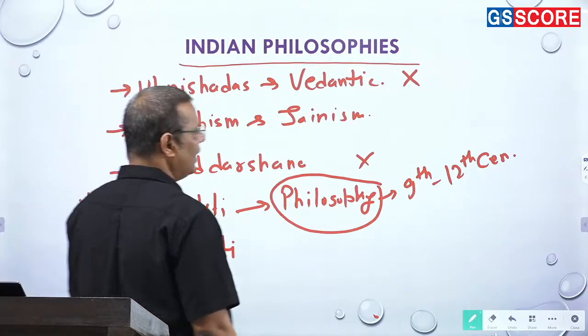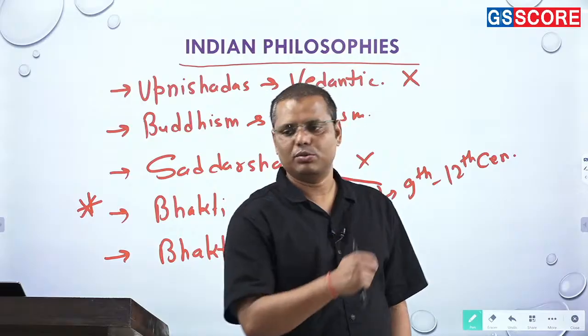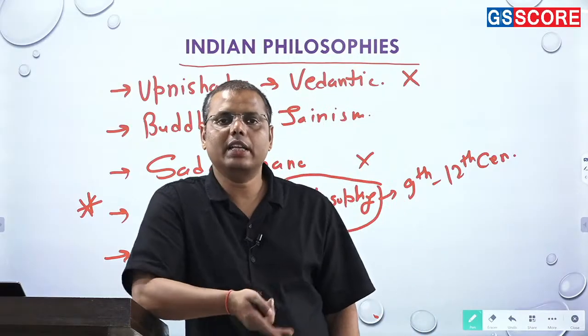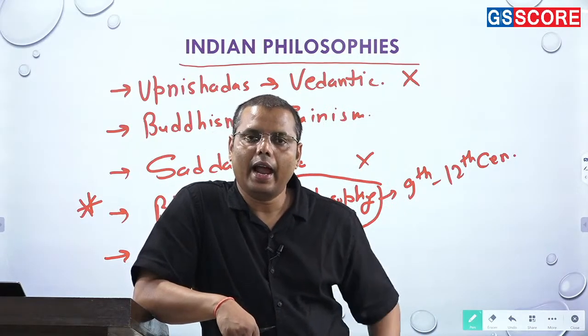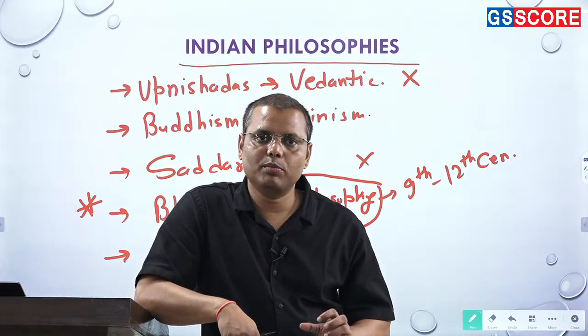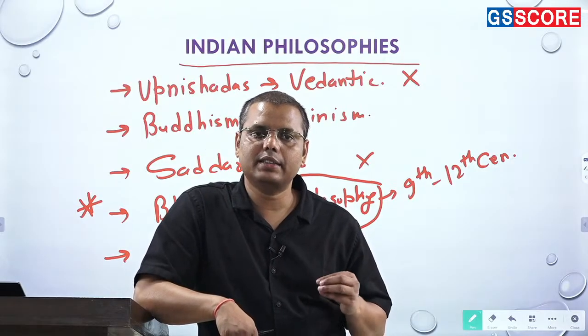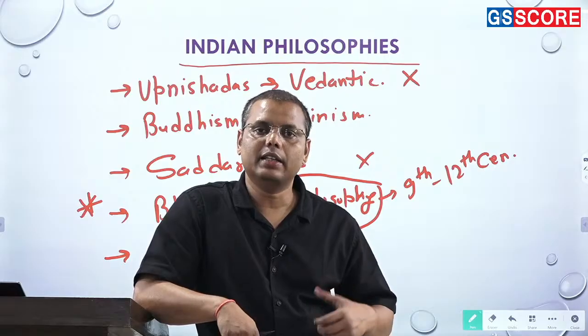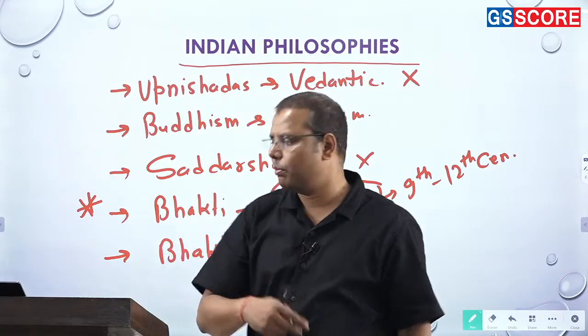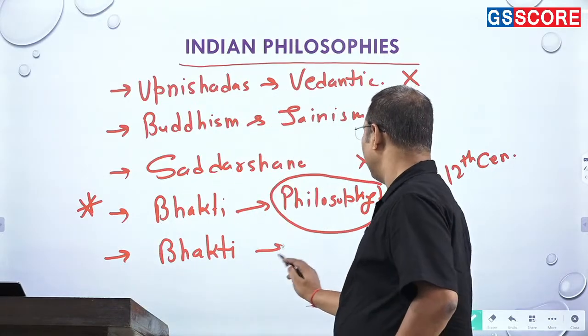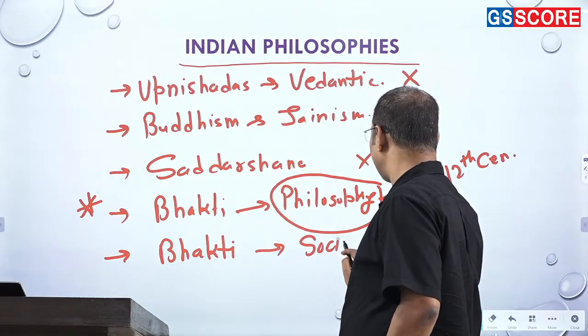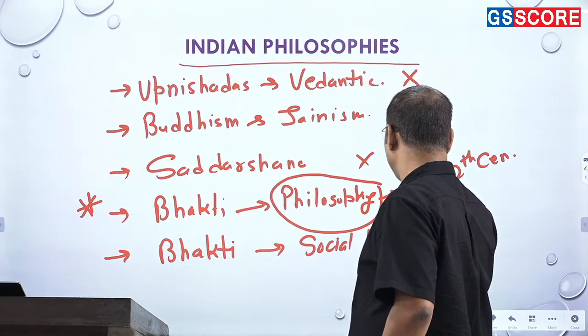Frankly speaking, in the medieval period, there were two movements which were very, very important. One is Bhakti, one is Sufi, right? And the Bhakti and Sufi movements should not be seen merely as a religious philosophy, rather they should be seen as a social movement, right? Both Bhakti and Sufi movements should be seen as social movements.